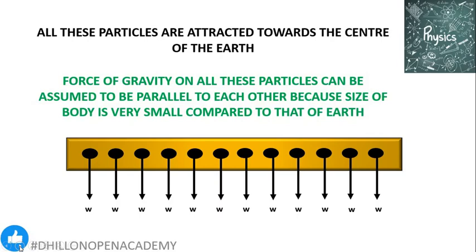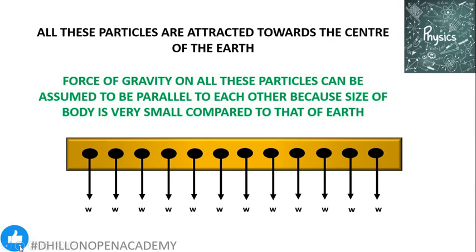For example, in this case, we have considered that these constituent particles, when acted upon by the force of gravity, have their respective points of action of the weights. Then instead of considering these individual particles, if we consider the total weight of the body, which is also a force of gravity acting towards the center of the earth, where is the location of that point of action of force?